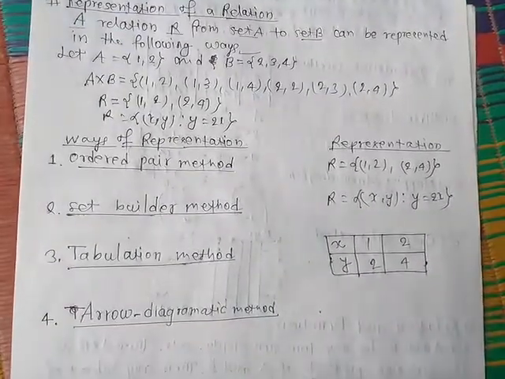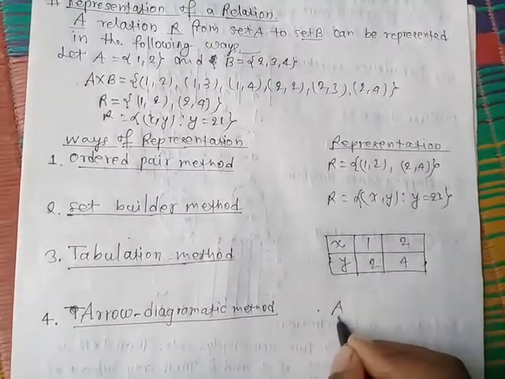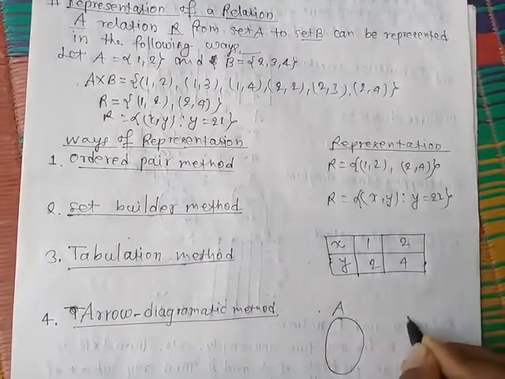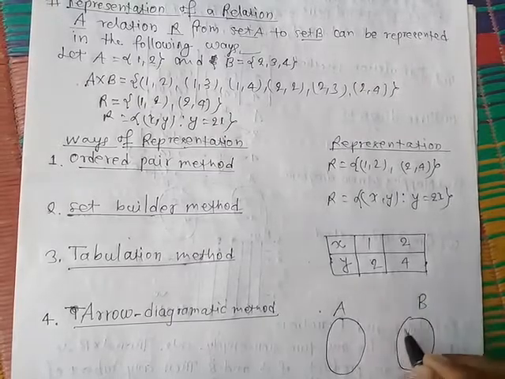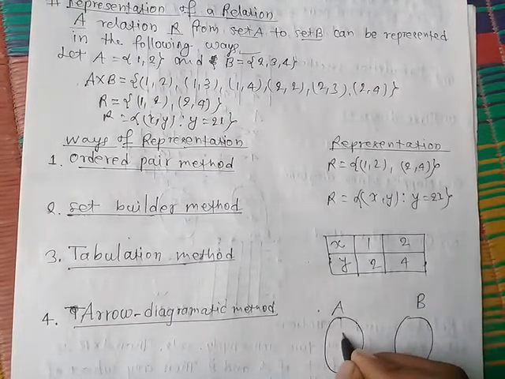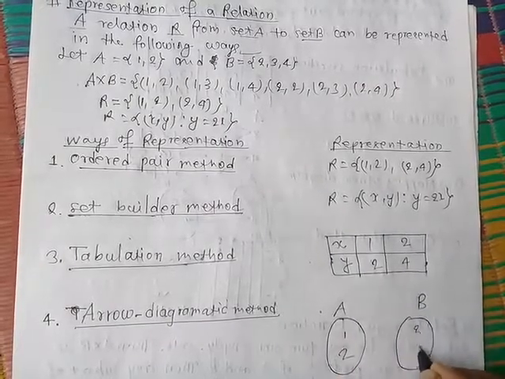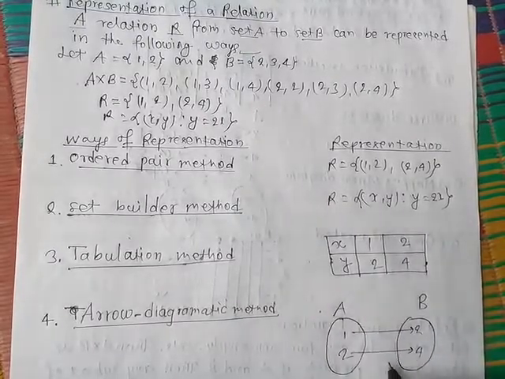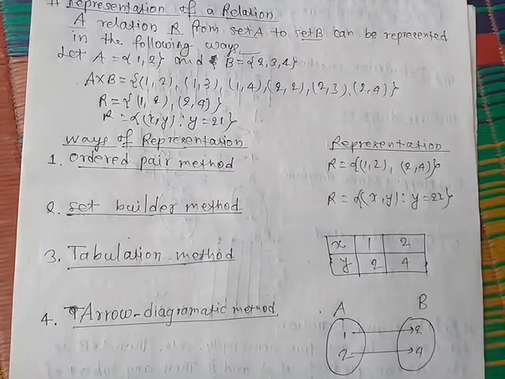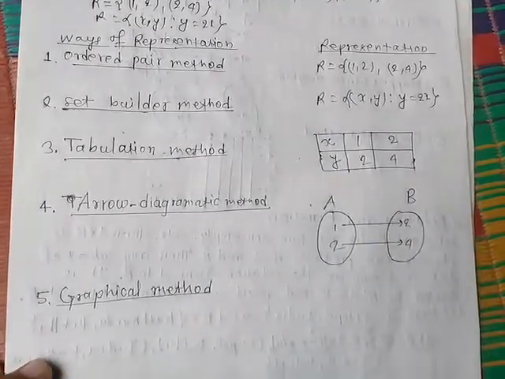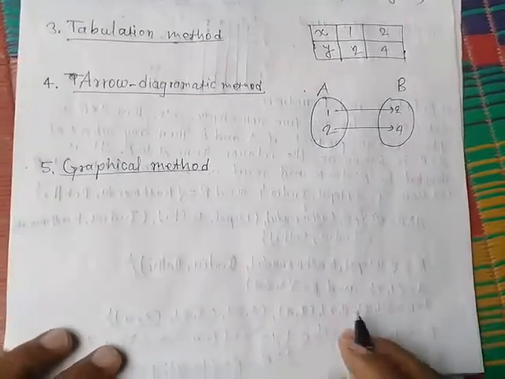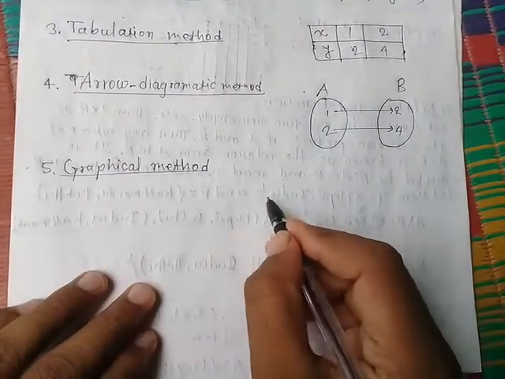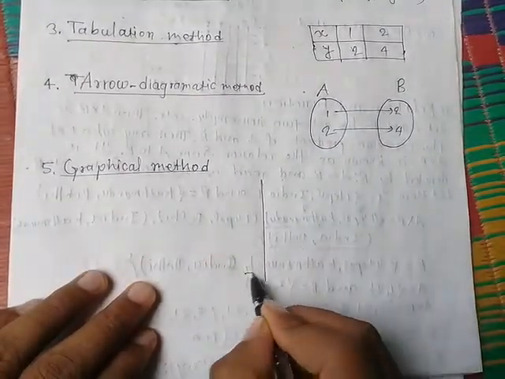Arrow diagram: just make here A and here B. Now the relation: 1 to 2, 2 to 4. So this is the relation between A and B. Again, graphical method. What will the graphical method be? In this, let us first make a graph.